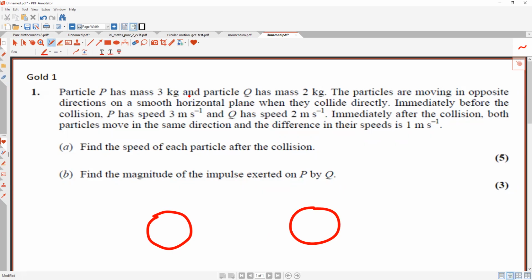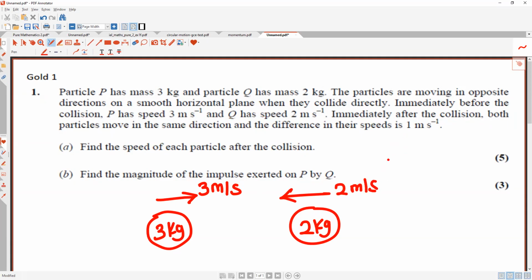Okay, the particle P has a mass of 3 kg. This is 3 kg. Particle Q has a mass of 2 kg. You have 2 kg. The particles are moving in opposite directions, on a smooth horizontal plane, when they collide directly. Immediately before the collision, P has a speed of 3 meters per second and Q has a speed of 2 meters per second. Immediately after the collision, both particles move in the same direction, and the difference in their speed is 1 meter per second.